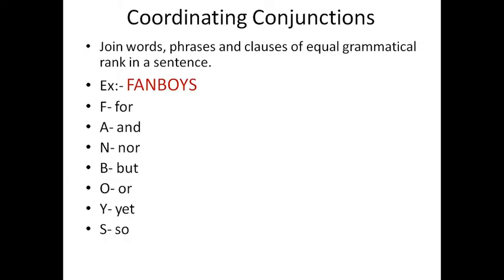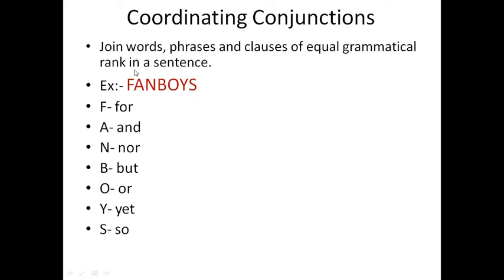Next, coordinating conjunctions. Coordinating conjunctions join words, phrases, and clauses of equal grammatical rank in a sentence. So to remember these coordinating conjunctions, remember the word FANBOYS. F stands for, A stands for and, N for nor, B for but, O for or, Y for yet, S for so. So remember FANBOYS.